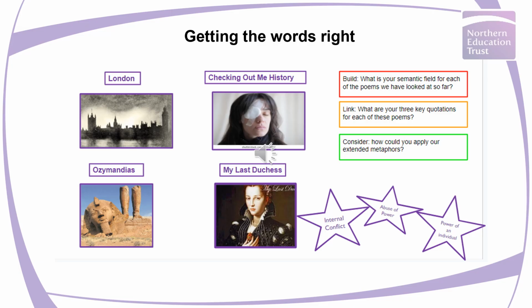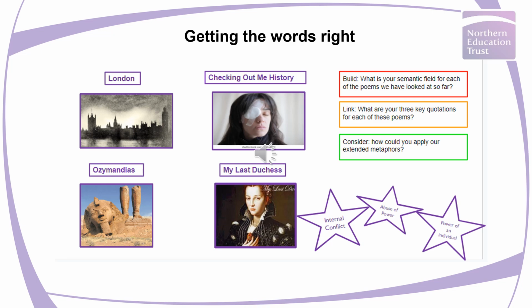So a really good example is the word oppression, and I think you could use oppression for all 4 of these poems, but we could probably say something far more precise by really thinking about that poem and the behaviour of the speaker. So if we started off with Ozymandias, a really good word to use there would be tyranny and the abuse of power, and how that dictator abuses their authority.